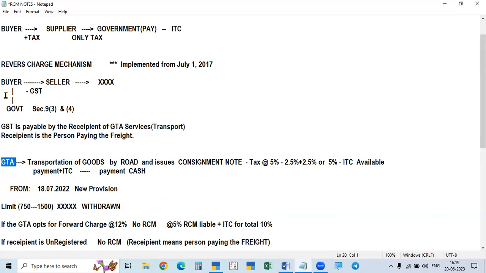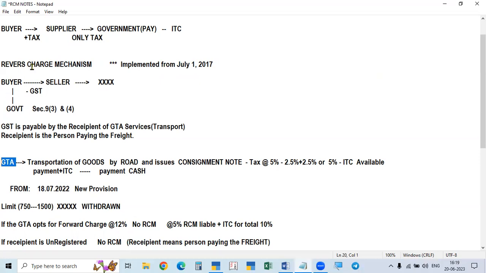There are also many lorries on the road. We send the goods with the lorries, and they take the goods and deliver them, but they are not GTA. And sometimes we have our own lorries or autos, and on our lorries we send the goods to the buyer and charge some transport charges in the invoice itself. So that is also not called a GTA.